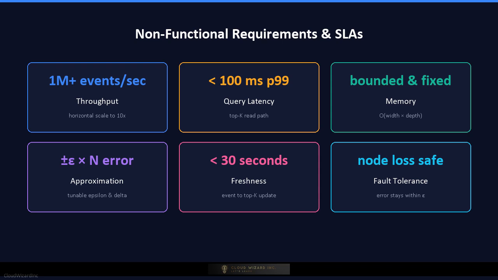The system must be fault tolerant. Losing a single node should not corrupt the top K result by more than the configured error bound. Data freshness must be near real time. The top K list should reflect events from at most 30 seconds ago. The system must be operationally simple enough to tune, monitor, and debug without a PhD in statistics.